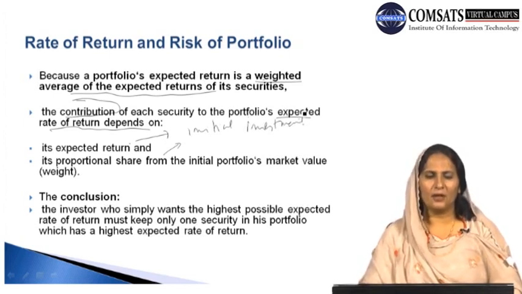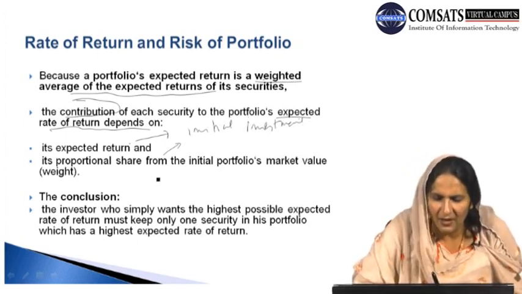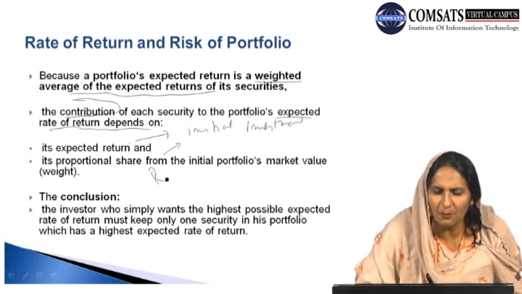So how can we conclude this discussion as far as the expected returns and the risk and the weighted average of the expected returns of a portfolio is concerned? The conclusion is that an investor who simply wants the highest possible expected rate of return must keep only one security in his portfolio, the one which is highest. What can be the possible recommendation or policy point?